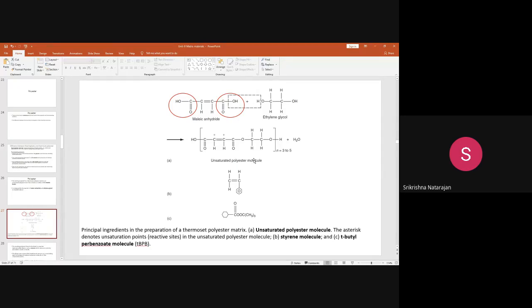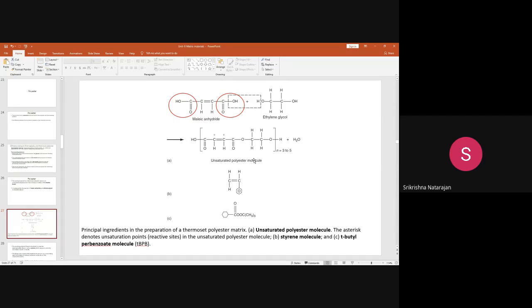What is meant by the difference between saturated and unsaturated in the chemical structure? Double bond and triple bond are present in unsaturated. Yes, double bond and triple bond are called unsaturated, where there is scope for actually converting it further.